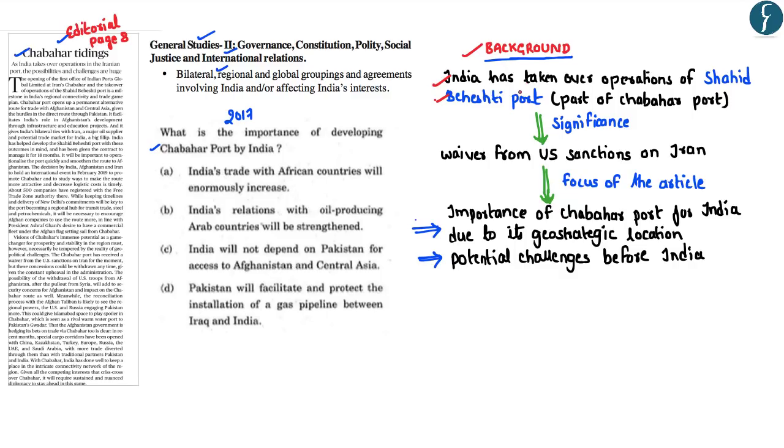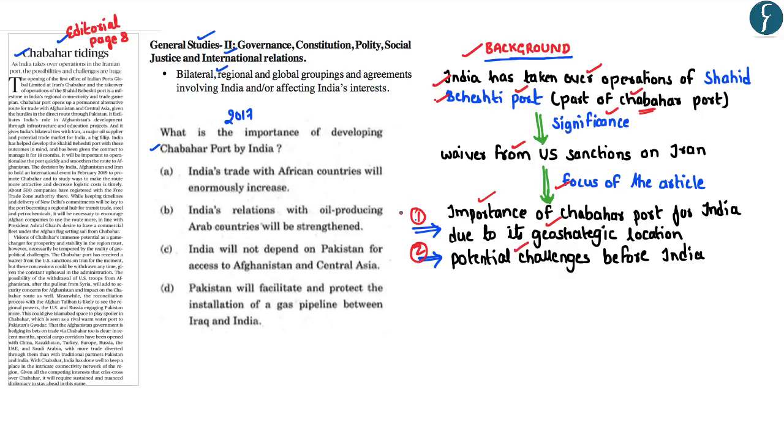It is to be noted that this particular port is actually a part of the Chabahar port developed by India in Iran. Now, taking over the operations of this particular port by India is considered to be quite significant because India received a waiver on the Chabahar port from the US sanctions on Iran. Hence, this particular article basically focuses on two aspects. Firstly, it highlights the importance of Chabahar port for India due to its geostrategic location. And secondly, it highlights the potential challenges before India with respect to the Chabahar port.